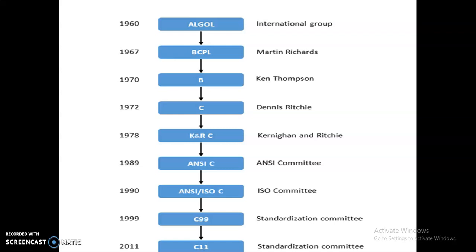In 1978, it was renamed as K&R C by Ritchie and his friend Kernighan.